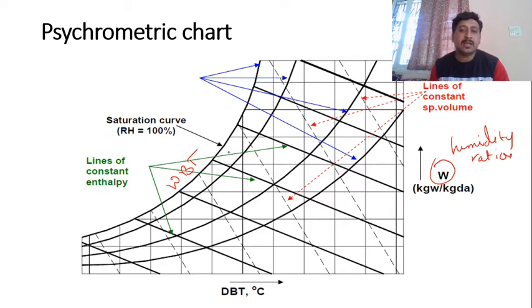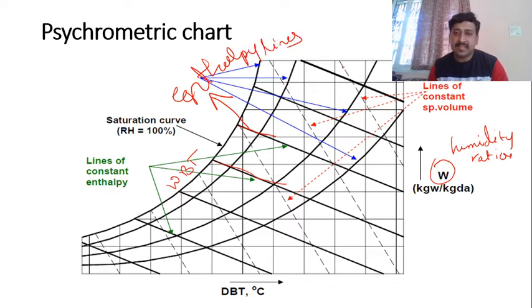Then coming to these thick lines here, these are the enthalpy lines, and these are specific volume lines they have mentioned here. So whenever some condition is given, for example 20 degrees Celsius dry bulb, 30 degrees Celsius wet bulb, we can plot those conditions on this psychrometric chart and we can get the values. That is the importance of the psychrometric chart.